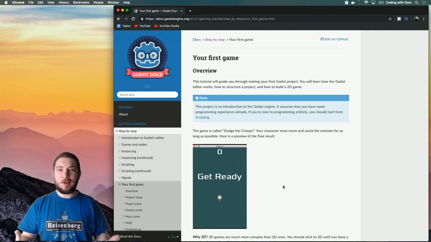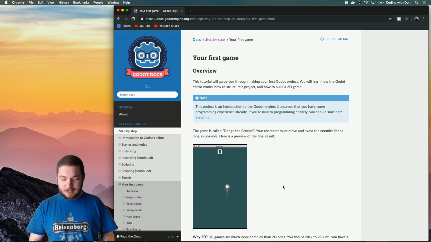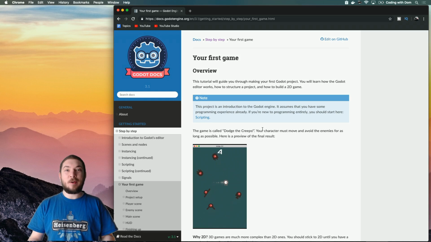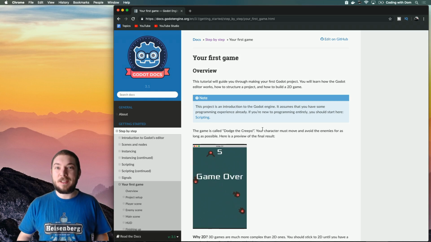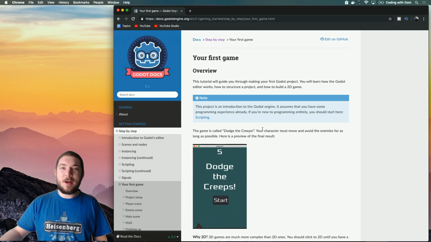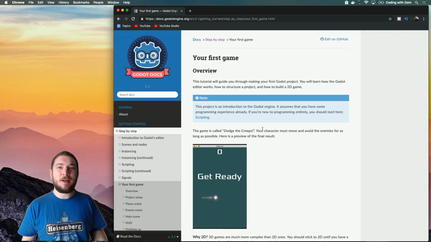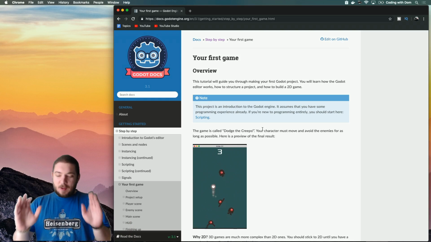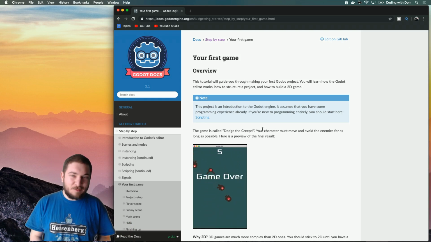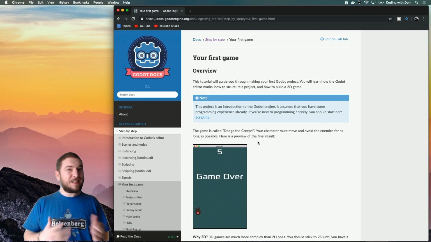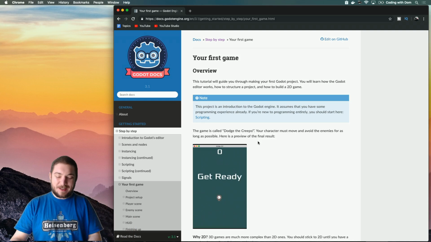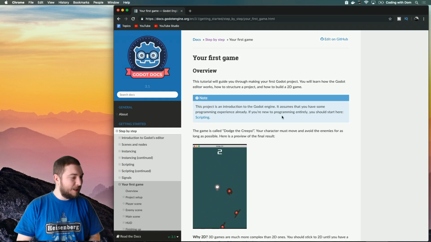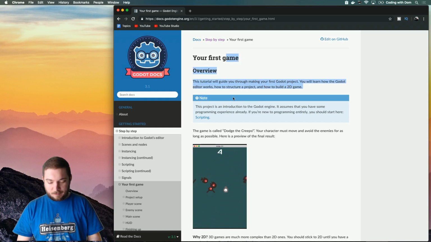But here we are, Coding with Dom, and today we will be looking at Godot. Someone pointed out in the comments that it's probably pronounced Godot, but then I went on a YouTube search and started trying to figure out how people pronounce it, and there's all kinds of debates. So I'm going to say Godot just to keep people happy in the chats, but I still kind of feel like it was based after a play with a French name. It doesn't matter. What we're going to be doing is your first game.